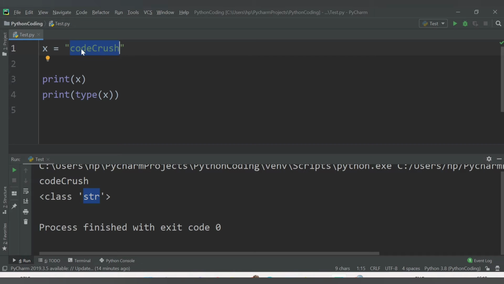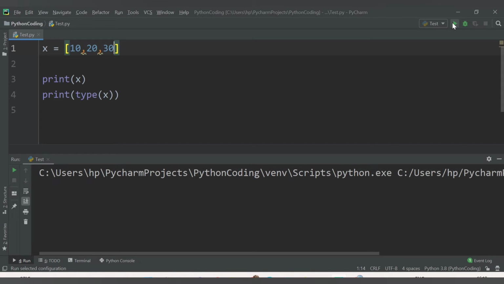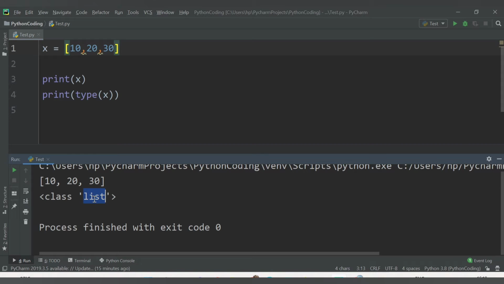So as in the strings we have the quotation marks, in the list you have the square brackets, and inside these square brackets you need to pass the value. Let's say I want the list of numbers divisible by 10. So 10, 20, 30. In this way I can make this list, and these values are separated by comma. And if I check the type of this particular variable now, see we are getting a list.